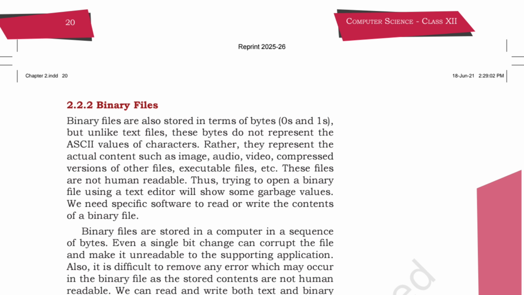Binary files are also stored in terms of bytes, zeros and ones. But unlike text files, these bytes do not represent the ASCII values of characters, rather they represent the actual content such as audio, video, compressed versions of other files, and executable files. That will be your binary format.